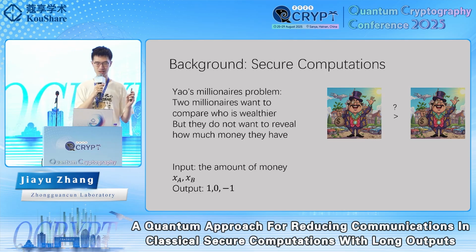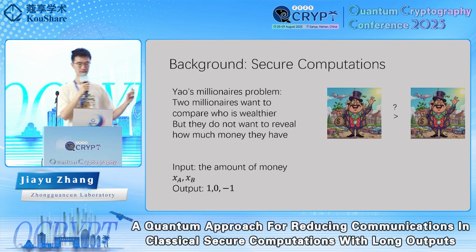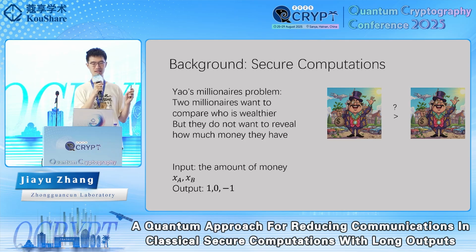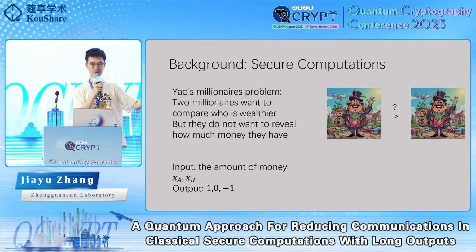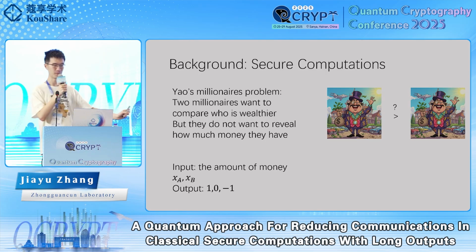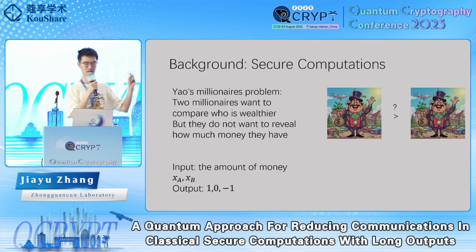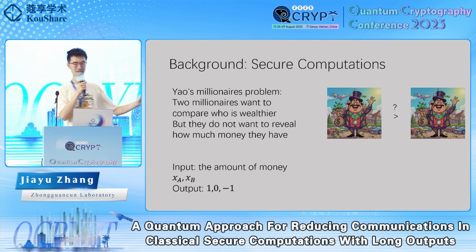To discuss our contributions, let's first discuss what is secure computations. One famous example is Yao's millionaires problem. Suppose that two millionaires want to compare who is wealthier, but they do not want to reveal how much money they have to each other. So they want to construct a cryptographic protocol between each other so that what is revealed in the end is only who is wealthier.